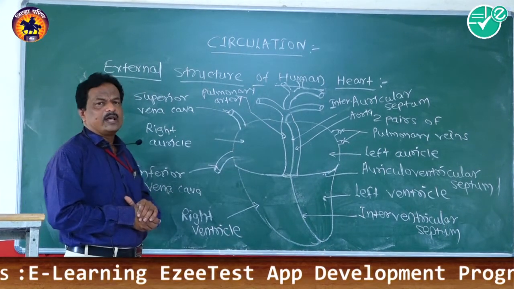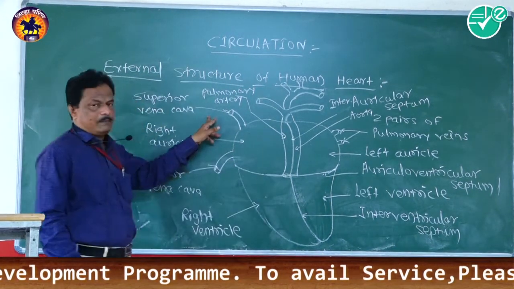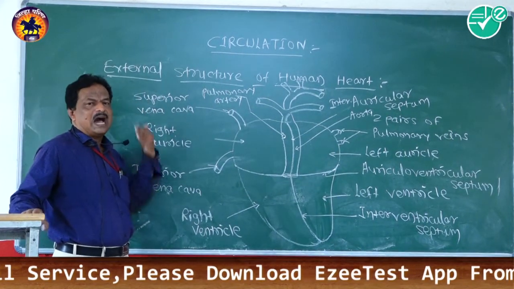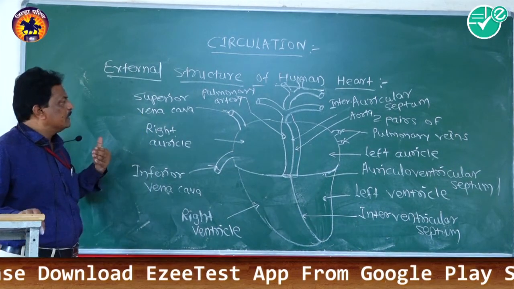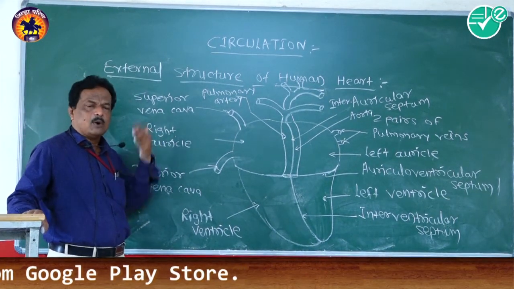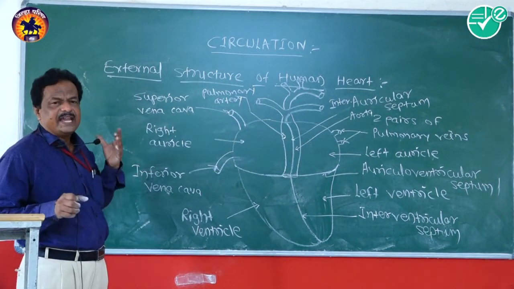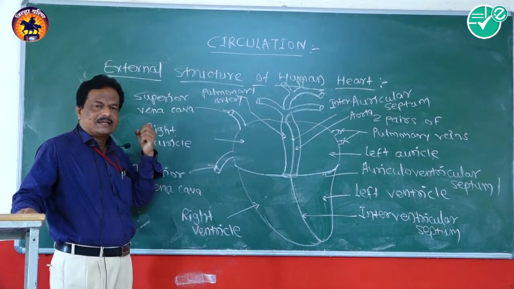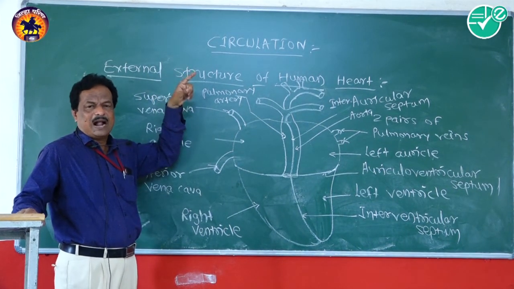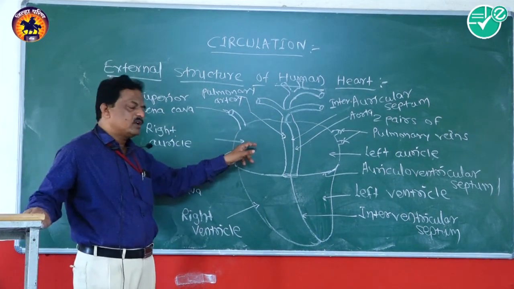At the same time, the impure blood which is coming from above the heart, from the parts or organs of the body which are present above the heart, mainly the forelimbs, neck, shoulders, and head, is received with the help of the superior vena cava into the right auricular chamber.